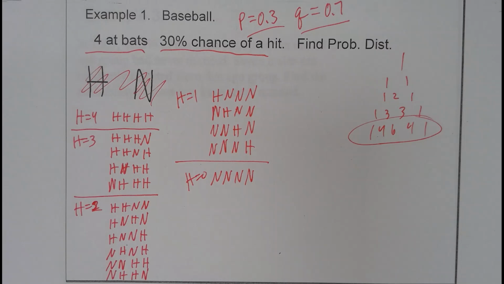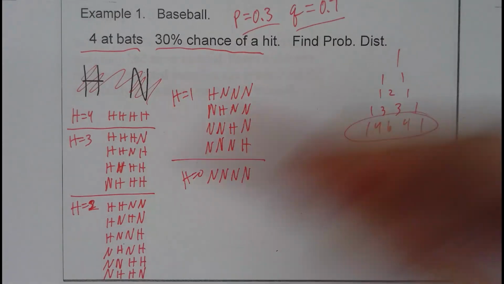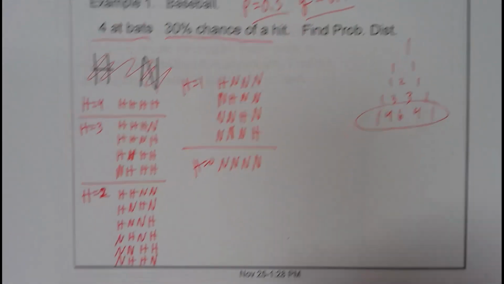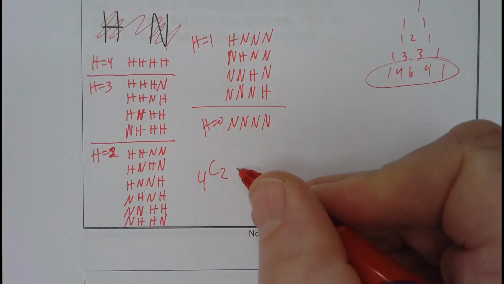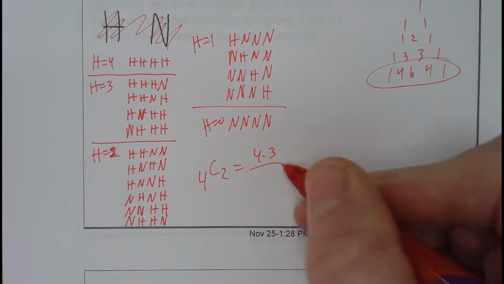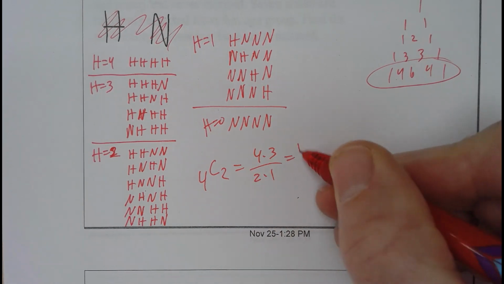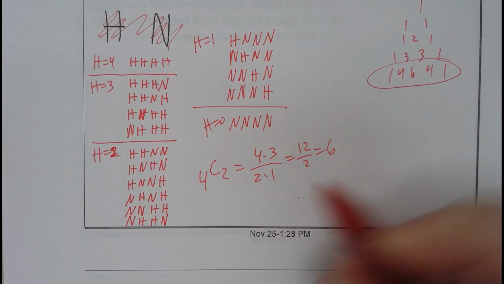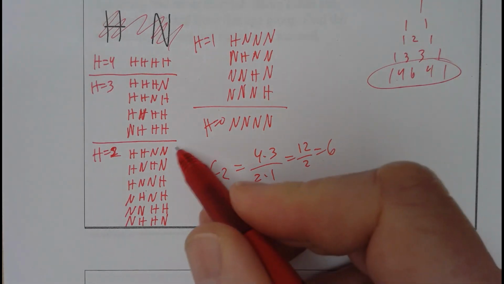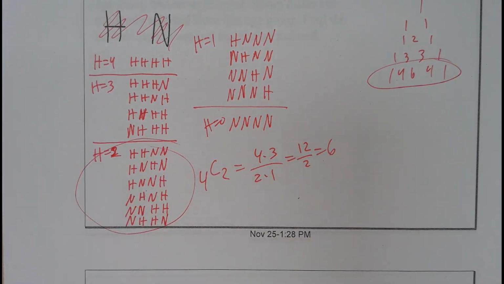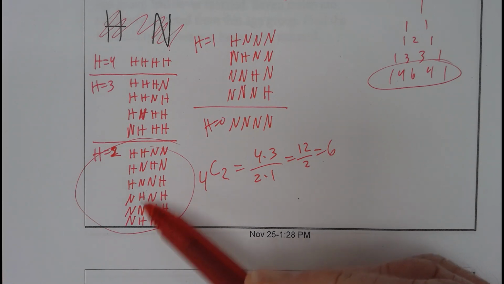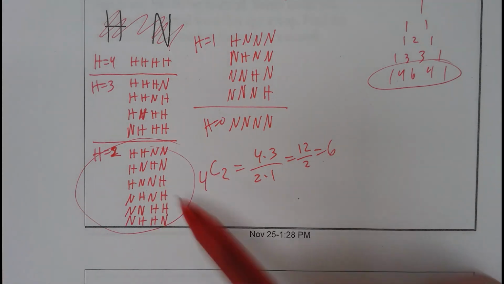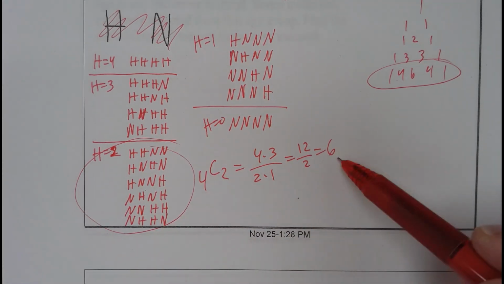So those numbers are coming from this, and those are all the combination things. 4C2 is 4 times 3 divided by 2 times 1, which is 12 divided by 2, which is 6. So 4C2 is 6, because that's all the ways that you can have the placement of 2 hits and 2 no hits. There's 6 different ways, so it's 4C2, and it's 6.